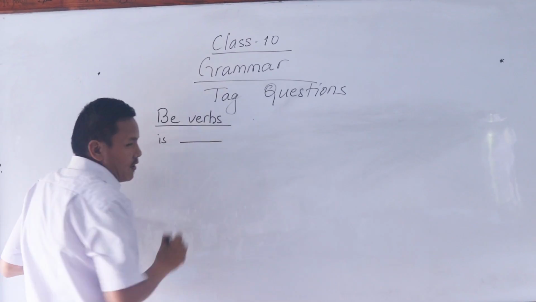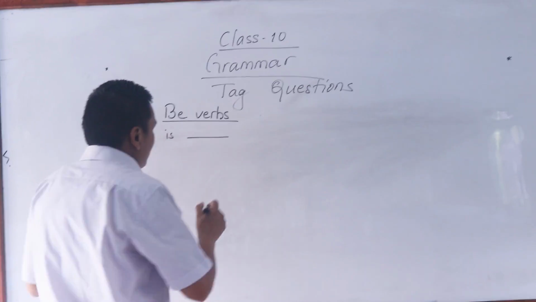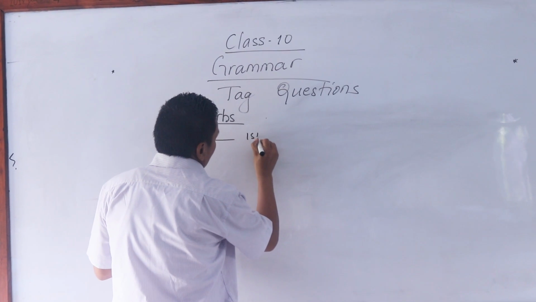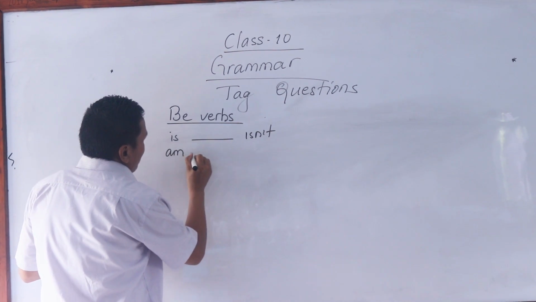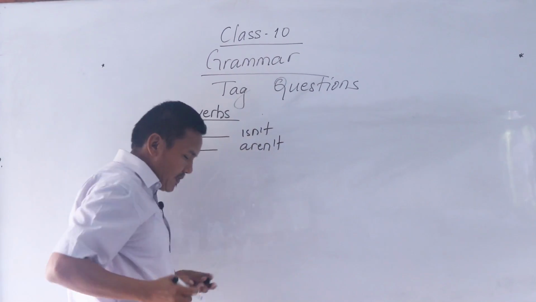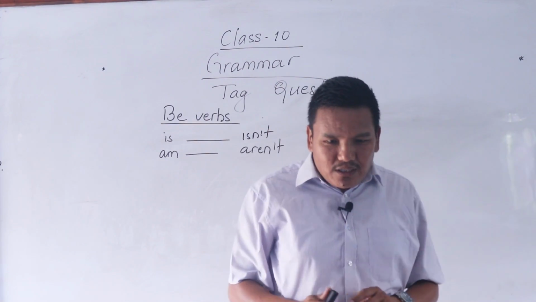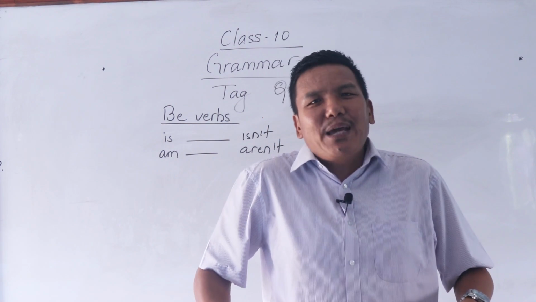Is, for is, we write isn't. Am. Many students make this mistake. I am a student, amn't I?